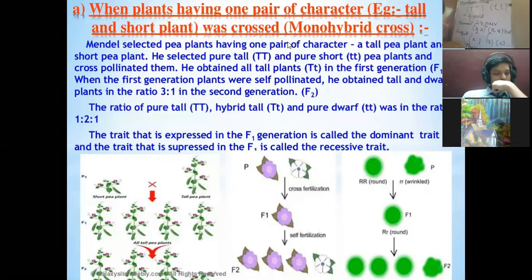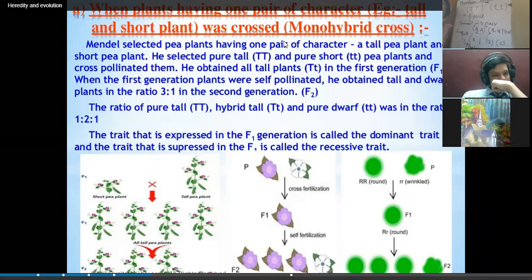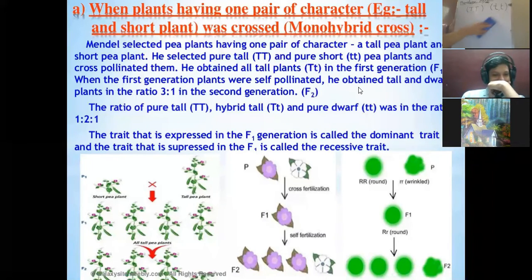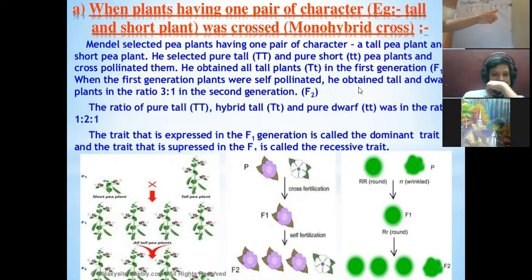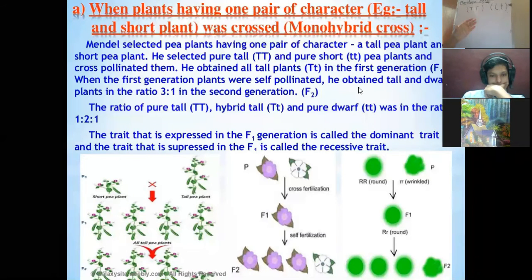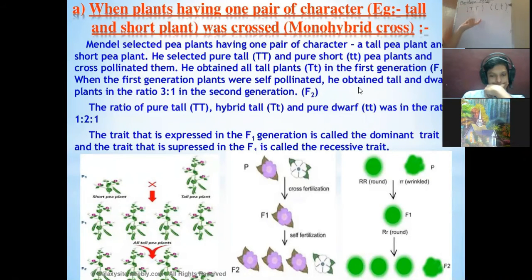It contains only half the number of chromosomes present in the rest of the cells. So this is the genotype of a cell which is homozygous tall and homozygous dwarf.